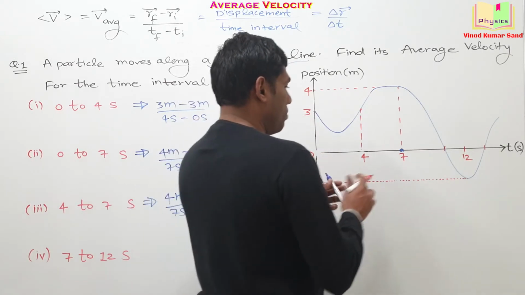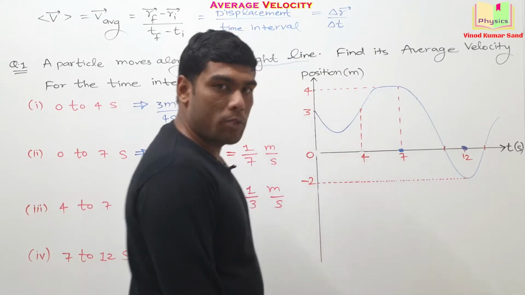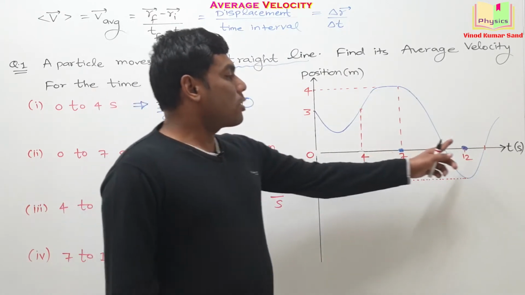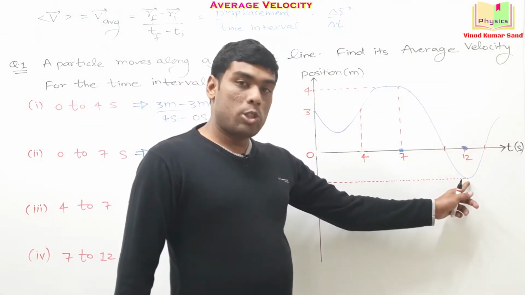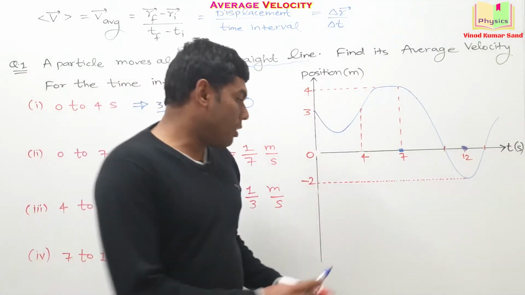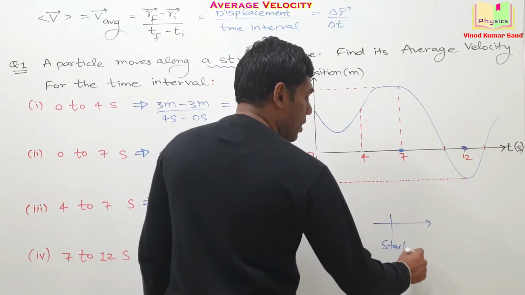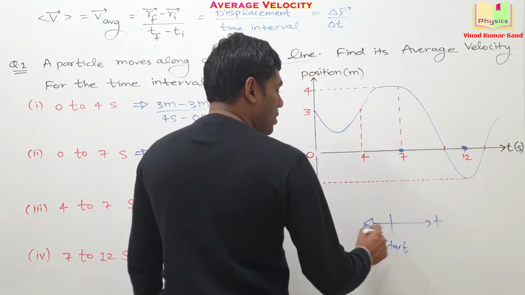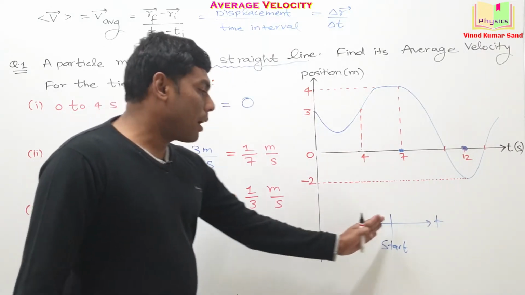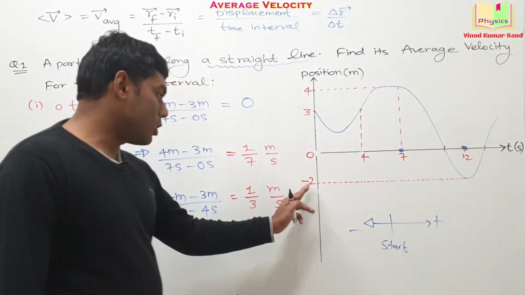So from this moment of time up to this moment of time, we are interested. At 12 second, the final position is negative, minus 2 meter. It means if you settle here the starting position, then this side is positive, this is negative. The particle is 2 meter to the left of the starting position.